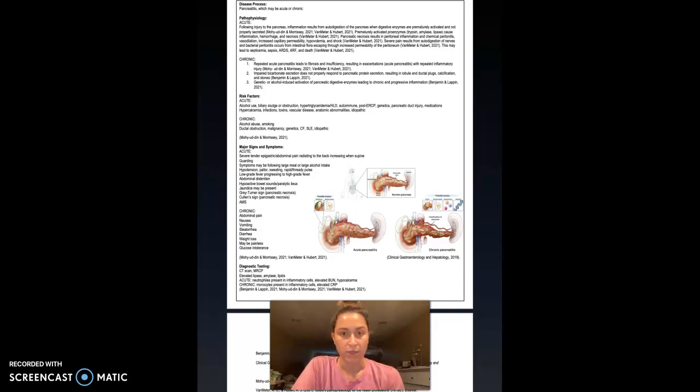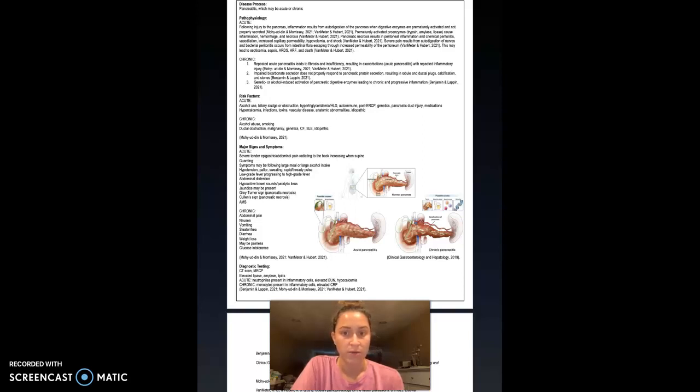The pathophysiology of acute pancreatitis involves an injury to the pancreas, which results in inflammation from autodigestion of the pancreas when digestive enzymes are prematurely activated and not properly secreted. Prematurely activated proenzymes such as trypsin, amylase, and lipase cause inflammation, hemorrhage, and necrosis. Pancreatic necrosis results in peritoneal inflammation and chemical peritonitis, vasodilation, increased capillary permeability, hypovolemia, and shock.